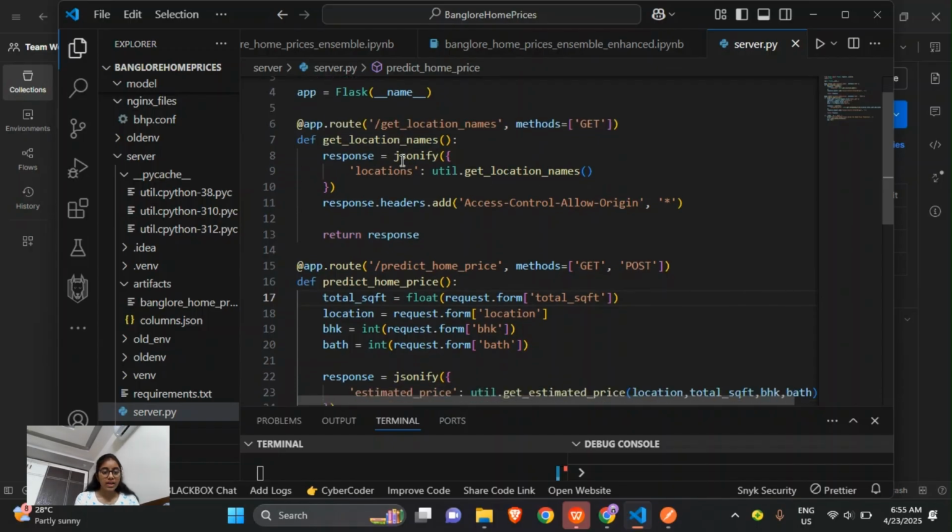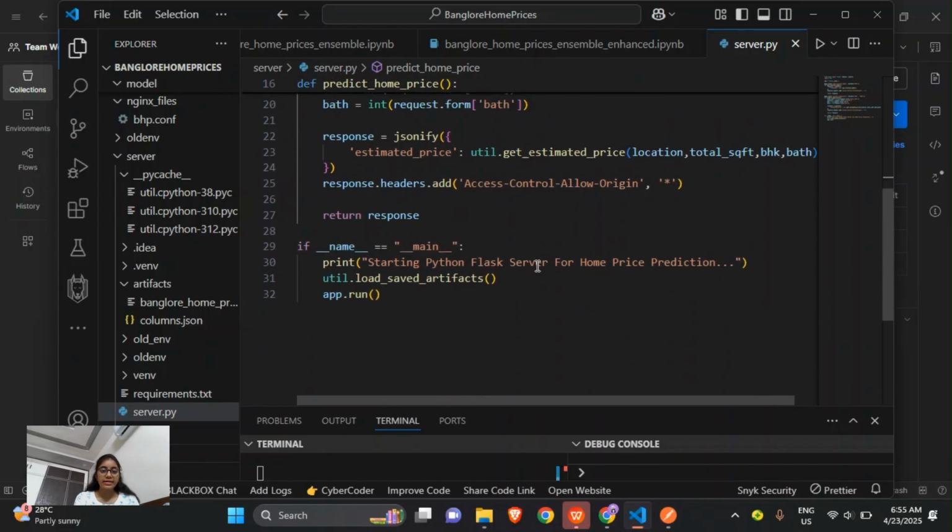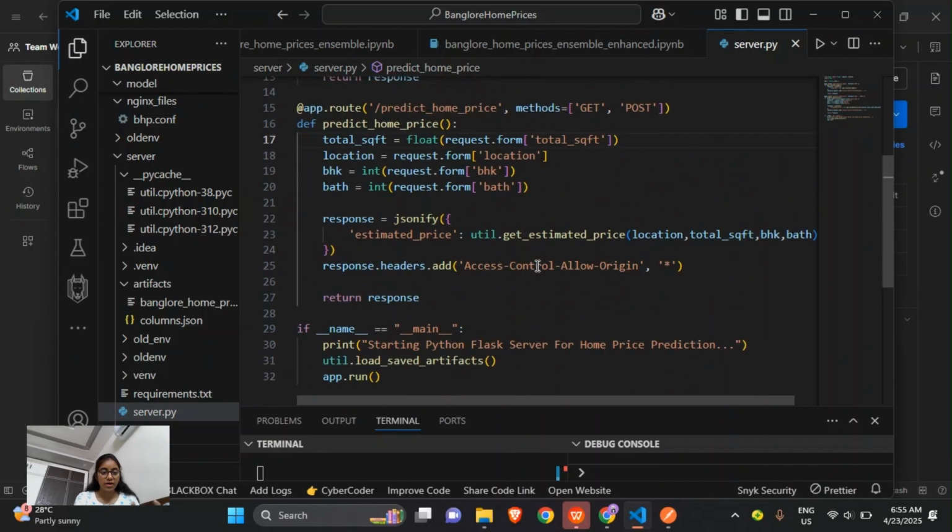If we want to predict the home prices, this will create an endpoint for the users where the area, BHK, bathrooms, and also the location are extracted from the front end, and then the data will be loaded into this, and this function can be used to take the input and also predict the output.